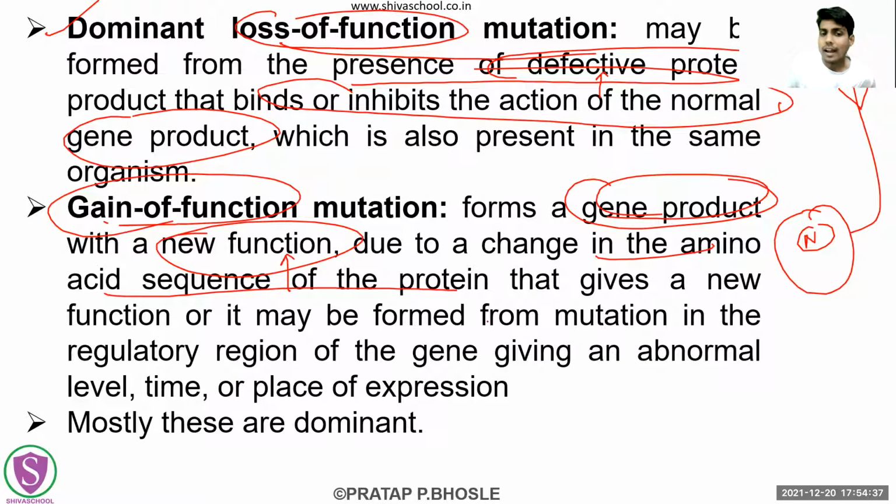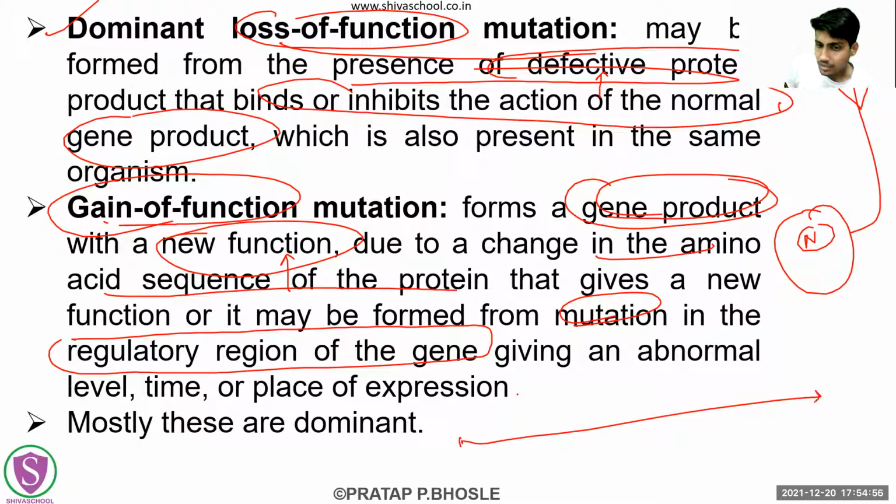Okay. And that change in the genetic sequence or that change in the nucleotides may be because of a mutation. That can also be in a mutation. But that mutation in where? In a regulatory region of the gene. Okay, see, whatever the entire regulatory region of that gene is there, if there are some mutations in that regulatory region only, so obviously if the regulator itself gets damaged, then there will be this gain of function, some additional function may be performed by that regulator.